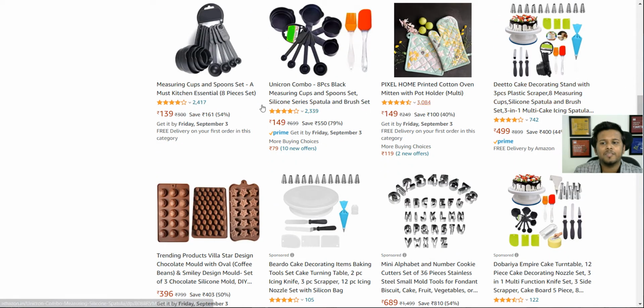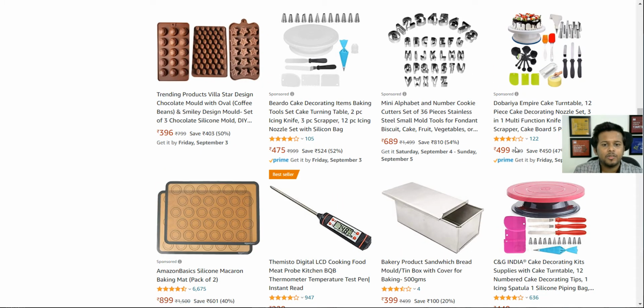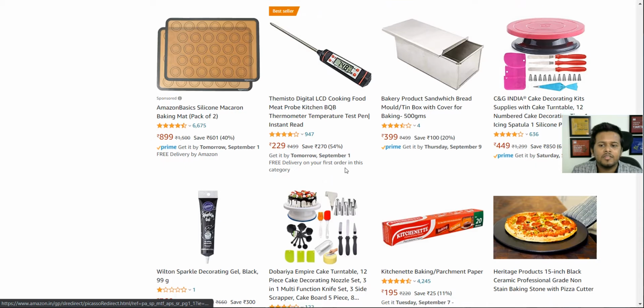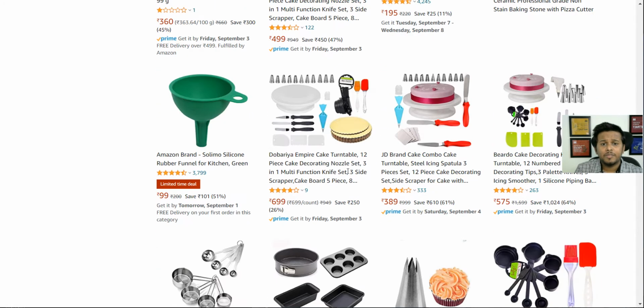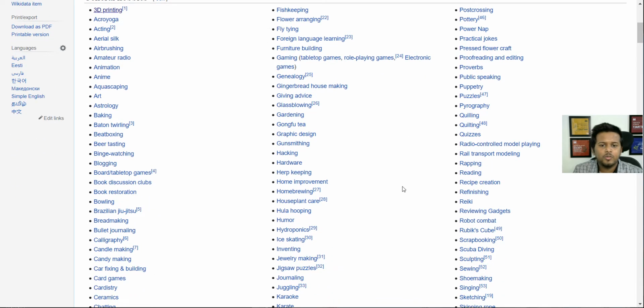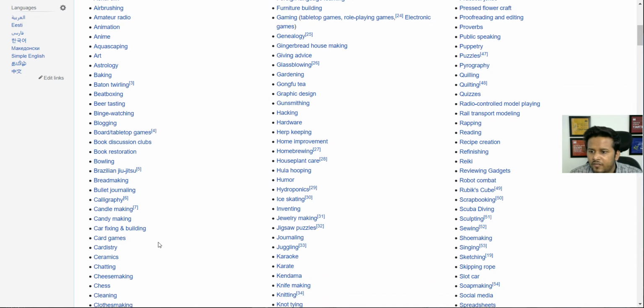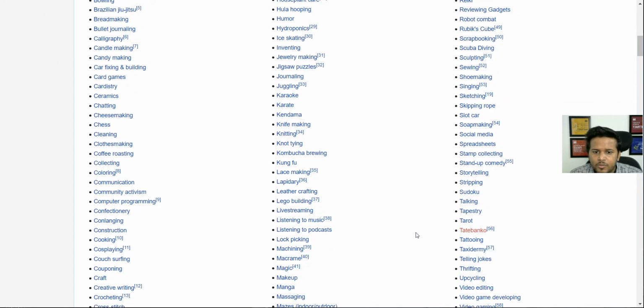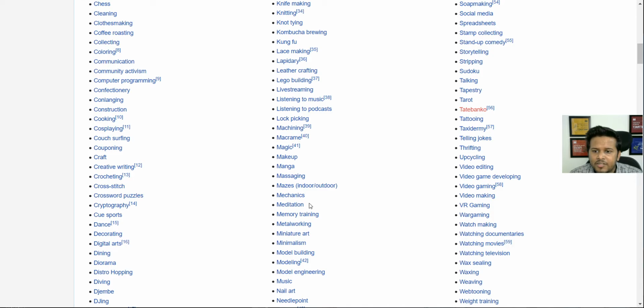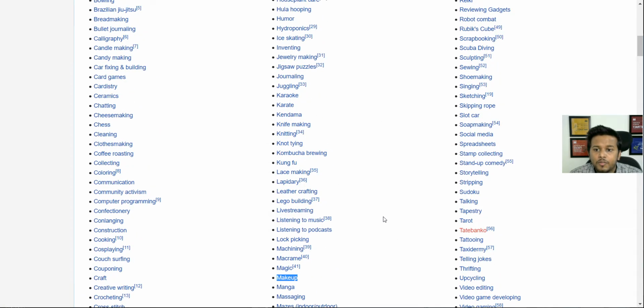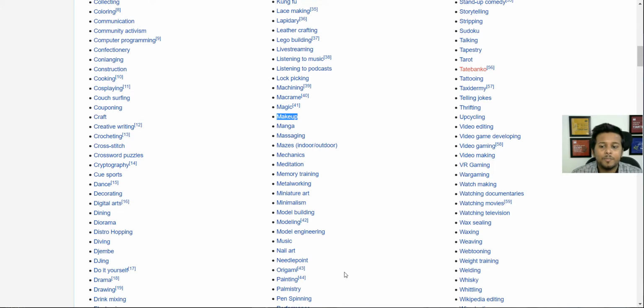However, here the price point is a bit low, as you can observe. It's somewhere around 500, 300, so you might want to keep that in mind. So that's in terms of baking. And you can go with many different hobbies, like gardening, which is a very popular one in India. Then towards the middle we have meditation, makeup, yoga, and painting.